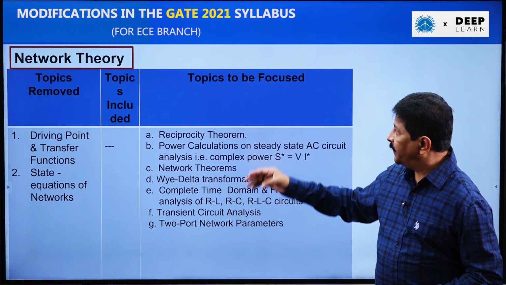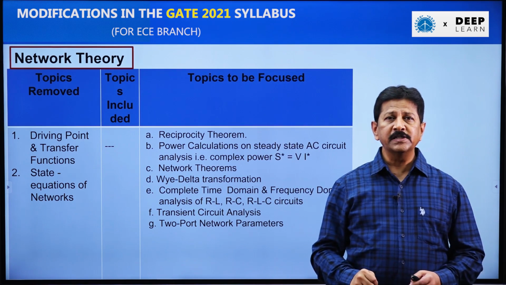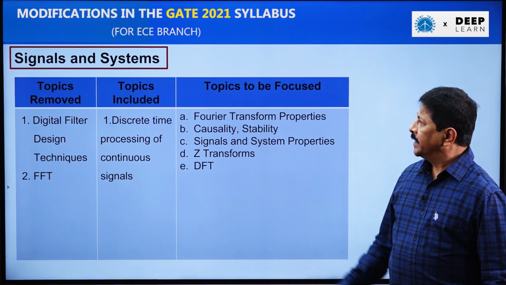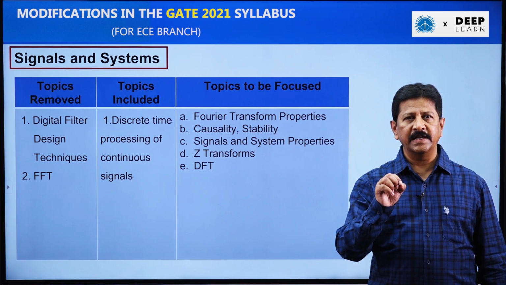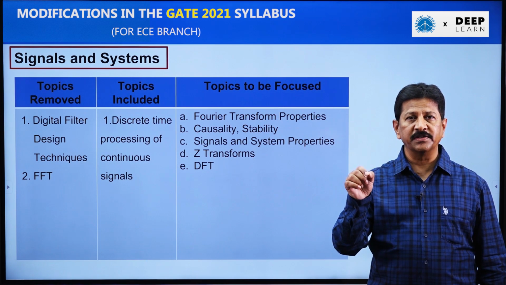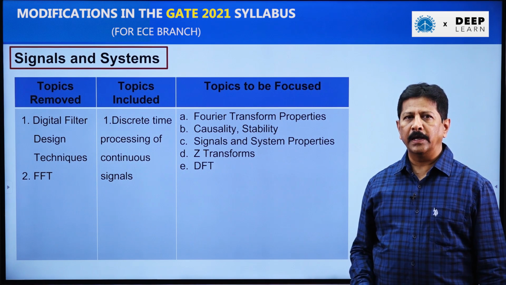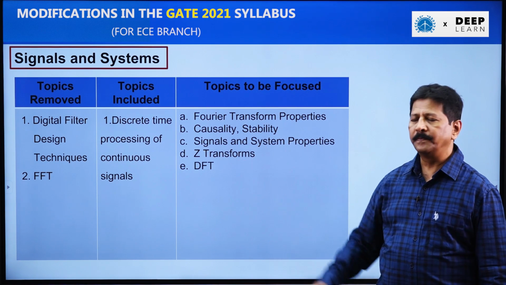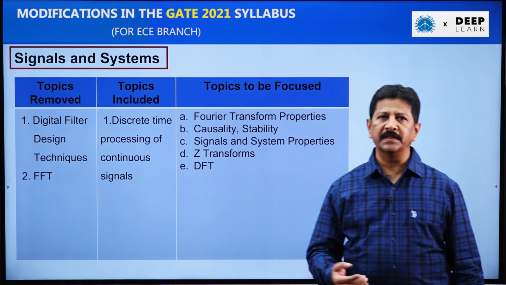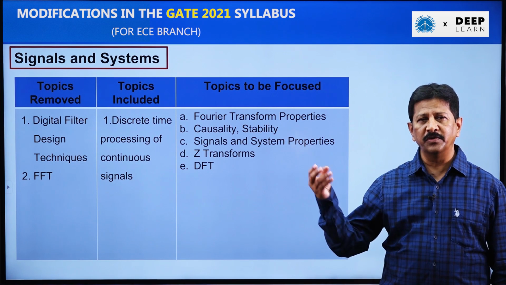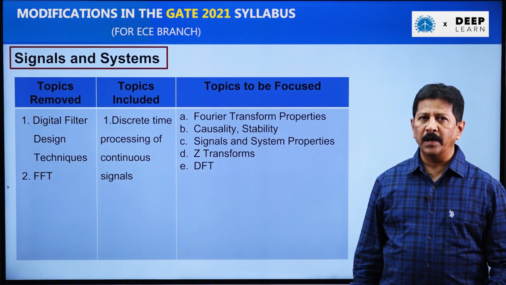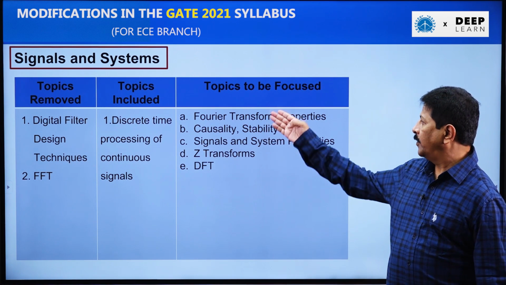Now let us come to the second part of it, signals and systems. Considerable changes are made to this particular subject. Let me introduce that. In signals and systems, the digital filter design topic is completely removed. The direct form 1, direct form 2 structures, everything has been removed, and also the fast Fourier transform has been removed. And the topic included in signals and systems is the discrete time processing of continuous signals. Anyhow, we study that. If you want to go to the discrete domain, we require this.